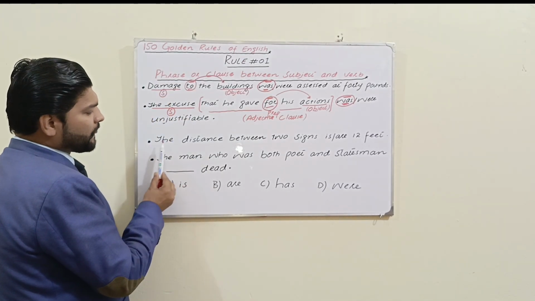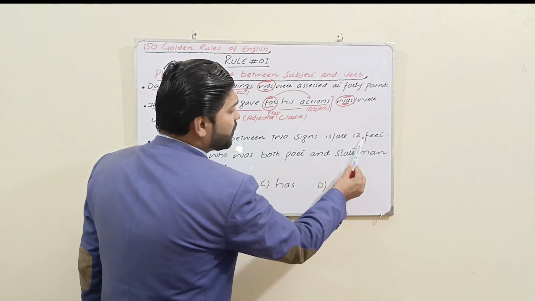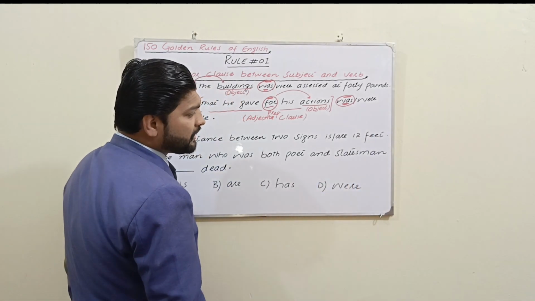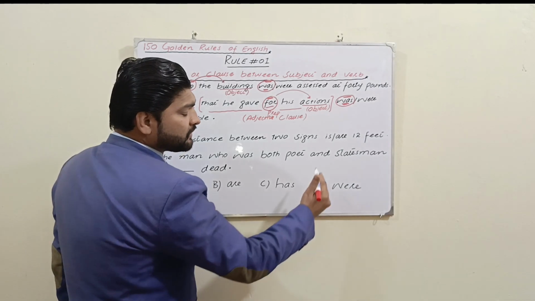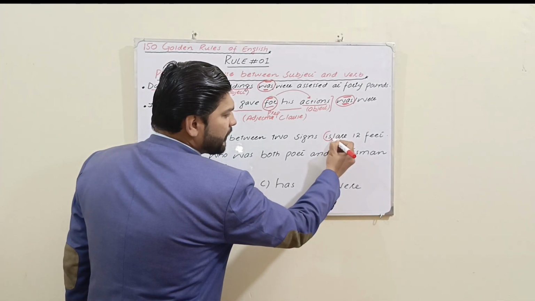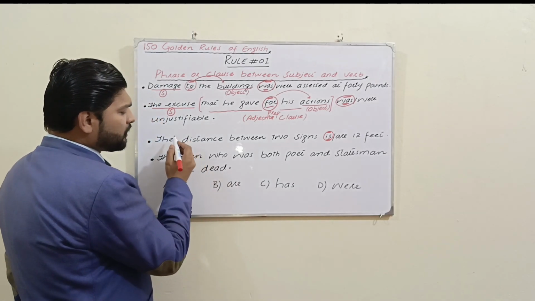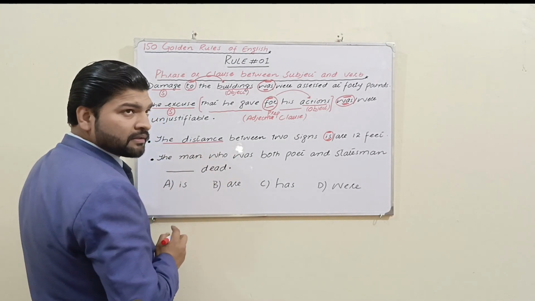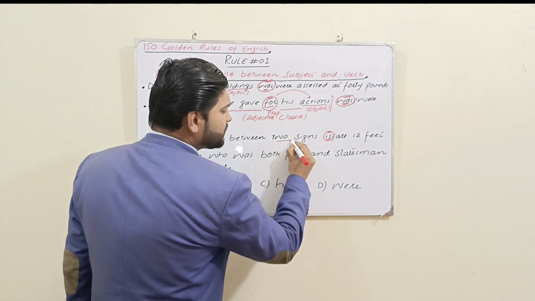Example number 3. The distance between two signs is or are 12 feet. Apparently, are is the best option, but the real and appropriate option is is. How? Because of the distance. The distance is the subject. So what is two signs?